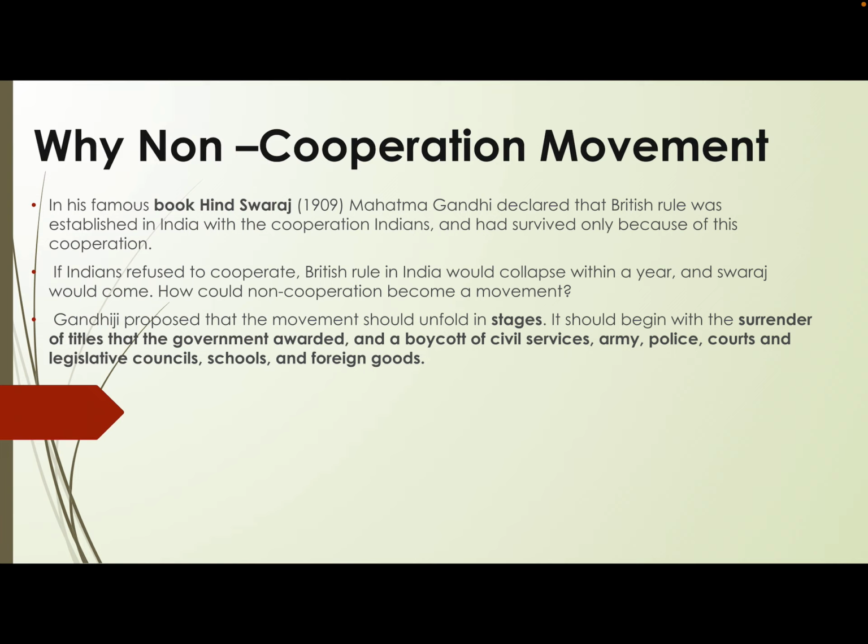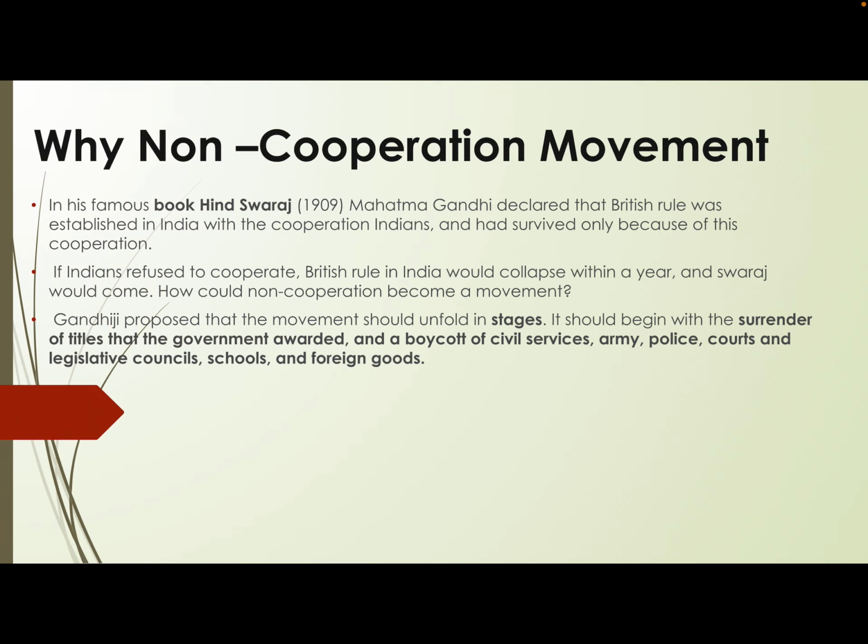So what step, what stage? Let us talk about it. It should begin with the surrender of titles that the government awarded. Any titles the government awarded to Indians should be surrendered. Then boycott of civil service: those who got through the civil service should not join the service, and others should not write the civil service examination. Boycott of the army, police, courts, legislative councils, schools and foreign goods.